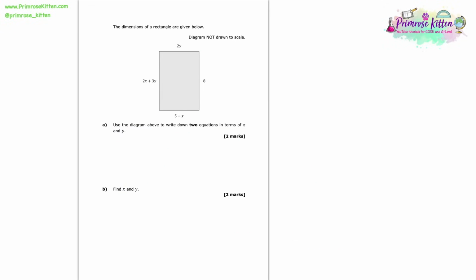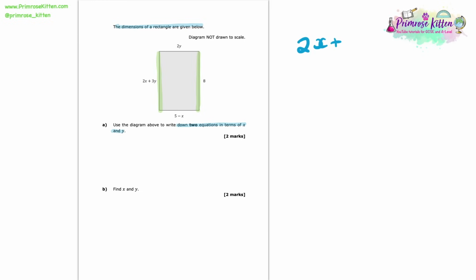The dimensions of a rectangle are given below. We're asked to use the diagram to write down two equations in terms of x and y. So what this question's really testing us on here is the knowledge that opposite sides of a rectangle have the same length. So for that reason, we can really easily construct these equations.